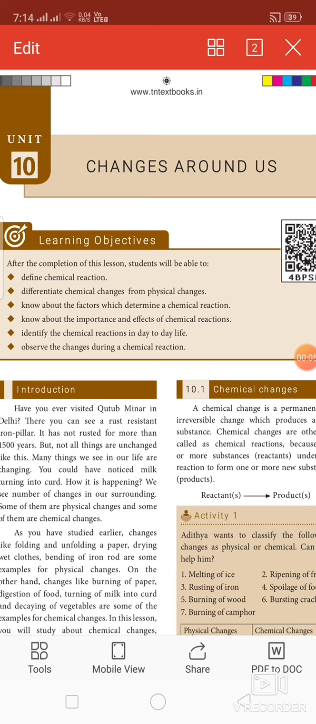God, grant me the serenity to accept the things I cannot change, courage to change the things I can, and the wisdom to know the difference. Amen. Dear children, we are going to see the second lesson in chemistry, changes around us.